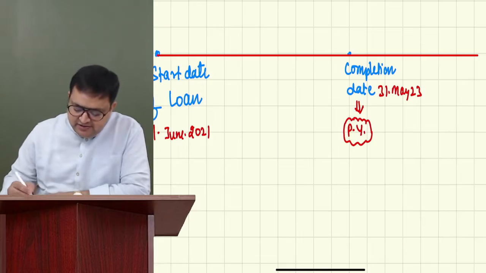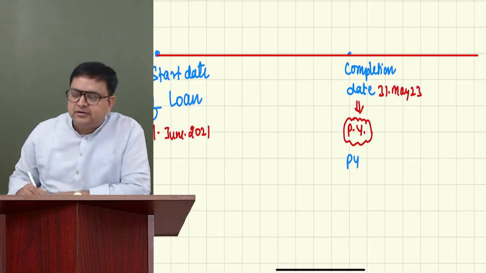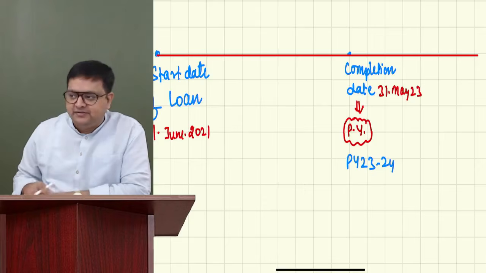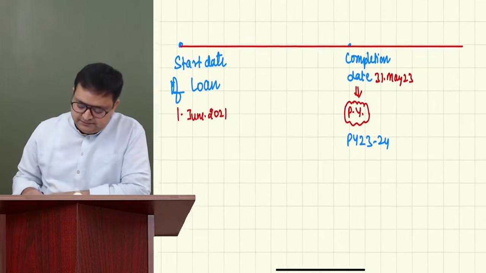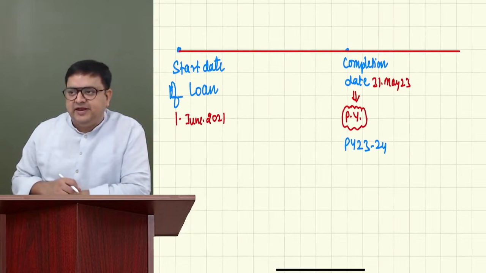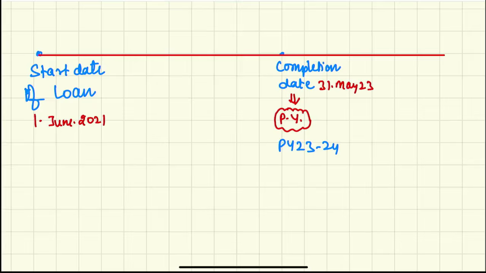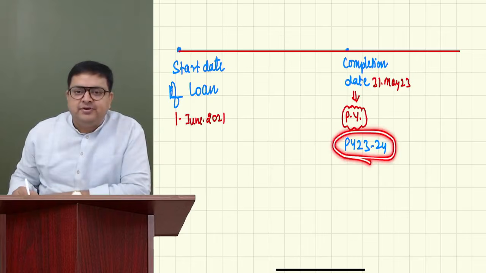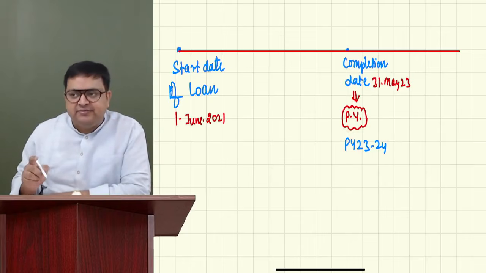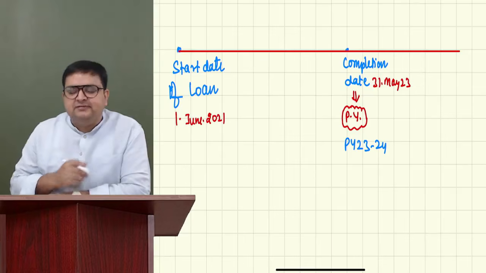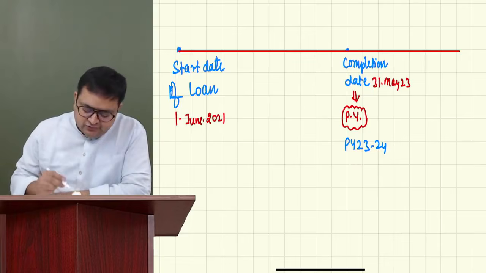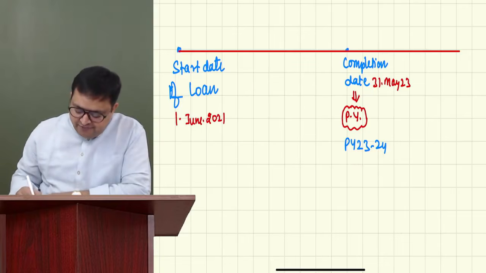Tell me in which previous year. This is previous year 23-24. Everybody will agree? Say yes or no. Very nice, very good, correct. Guys, before this, this year starts from 1st April 23. Before that, it is pre-construction. So my pre-construction period is before this date.